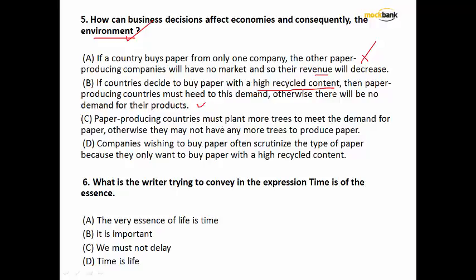Paper producing companies must plant more trees to meet the demand for paper, otherwise they may not have any more trees to produce paper. Nothing to talk about business decisions over here, it's talking about the country's decision. Companies wishing to buy paper often scrutinize the type of paper because they only want to buy paper with a high recycled content. Could be one of the options, but if you see A, B and D, this is the decision that is clearly saying, and my question asked me about the business decision. So between option B and D, my better answer is option B.